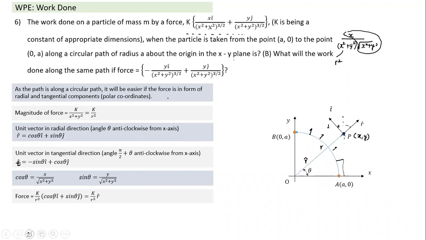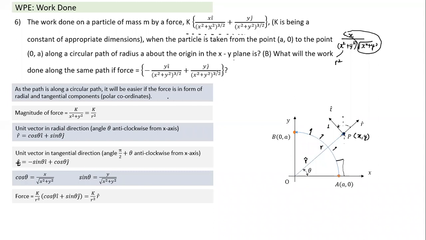We can take one more variation, but what was more important was to understand how to convert something which is given in this form into polar coordinates. What is the polar coordinate? Well, two things we use. r square is equal to x square plus y square, and this is the tangential direction and radial direction. And we can write these terms as cos theta and sin theta.